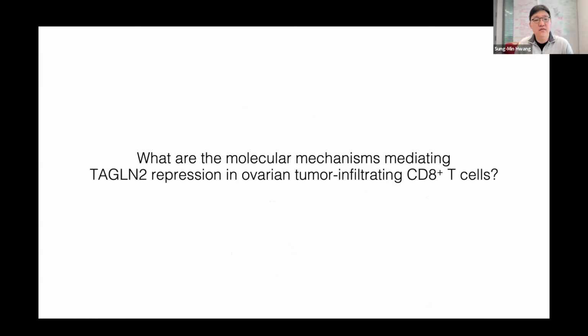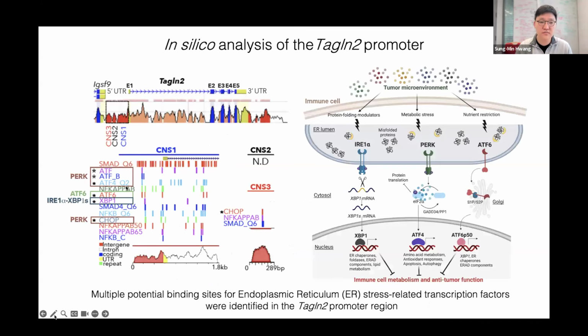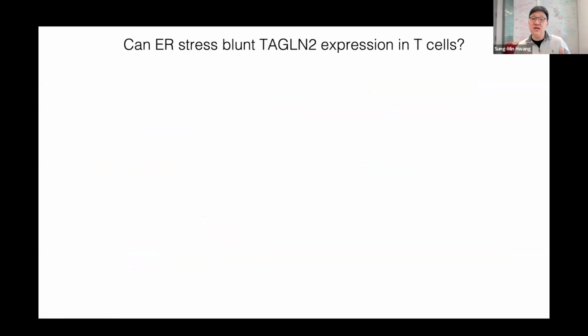So the next question is, why is Transgelin2 suppressed, and what are the mechanisms suppressing it? So we performed in silico analysis of the Transgelin2 promoter, and we found several transcription factors related to endoplasmic reticulum stress, including ATF4, ATF6, XBP1 and CHOP, that are highly enriched in the Transgelin2 promoter region. And it is known that endoplasmic reticulum stress highly suppresses several immune cell functions in the tumor microenvironment. So we asked whether ER stress actually blunts Transgelin2 expression in T cells.